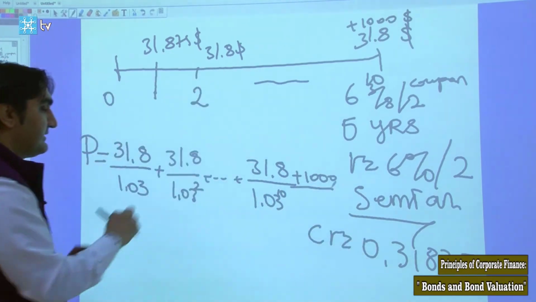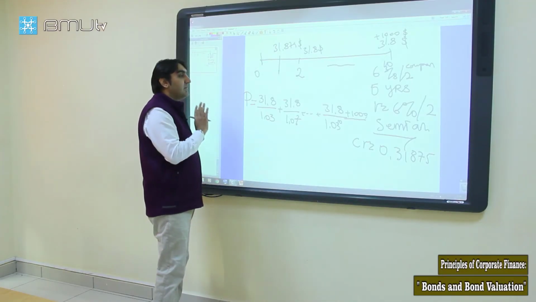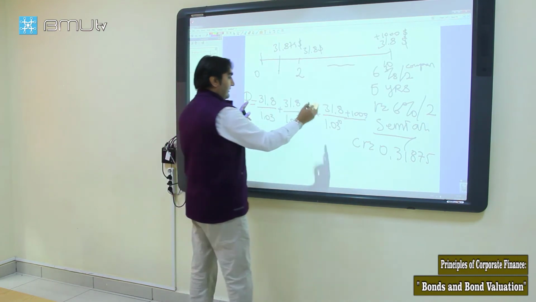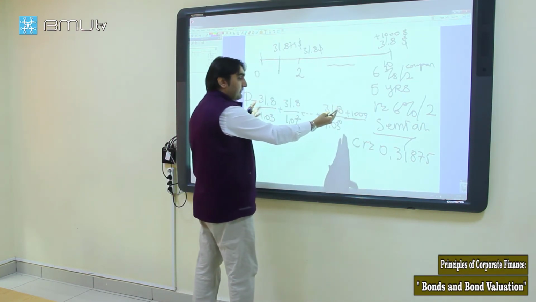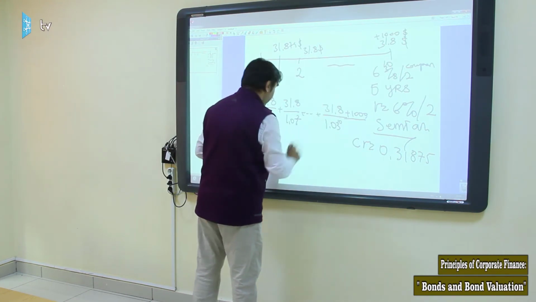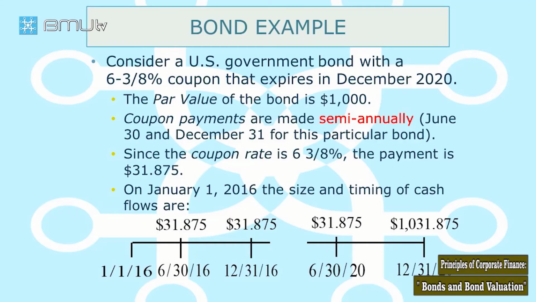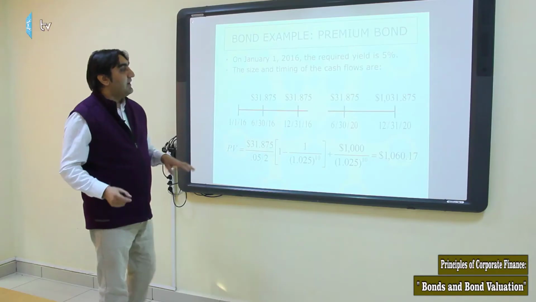So we find the present value of these cash flows to get the price of this bond. Up to this term, this is an annuity, so we find the present value of the annuity, and this is the lump sum. We put the cash flows here, find their present value, and get the price of this bond.